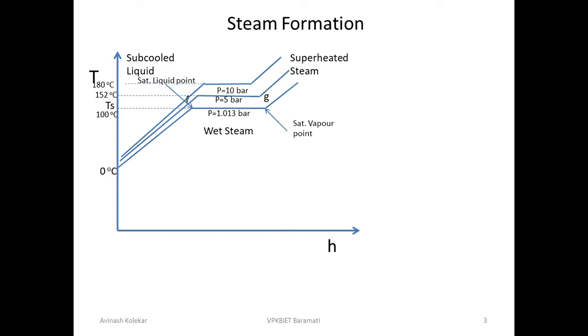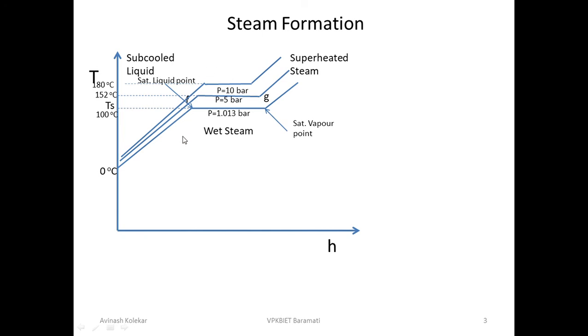Okay, so see here what is going to happen. This F point is called a saturated liquid point. Similarly, the point above it is also a saturated liquid point for its pressure, and above this you again have a saturated liquid point. Similarly, this G point is called a saturated vapor point, and there are a lot of saturated vapor points. As the pressure is increased, the latent heat goes on reducing, the distance between F and G goes on reducing, and there will be one point where the F and G points are the same.